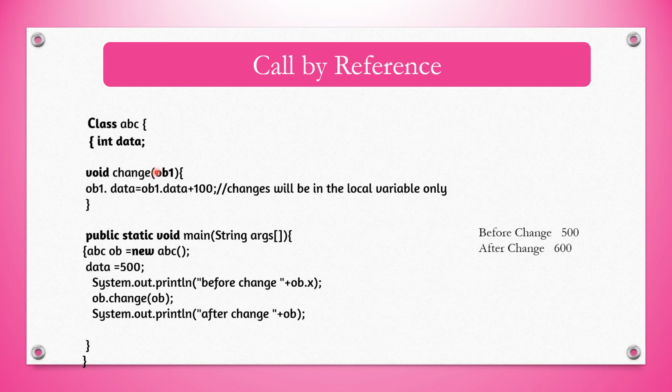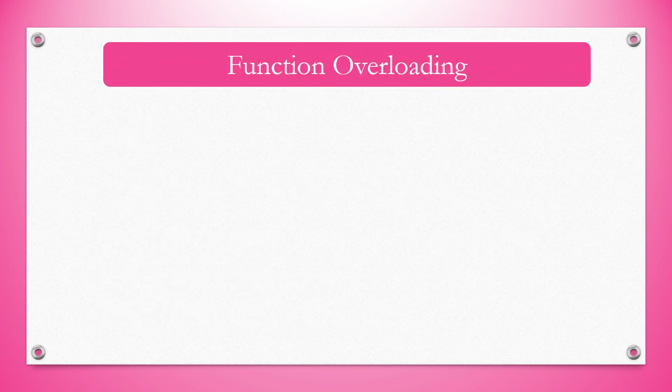So in call by reference, if the value is changed inside a function, that change will be reflected in the main program also. When you print, you can see the answer before change. Here before change, it is 500, and after calling the function, it will be 600. So call by value, if you make any change in the function, it will not be reflected in the main program. But in call by reference, if you make any change, it will be reflected in the main program. And the last topic in function theory is function overloading.